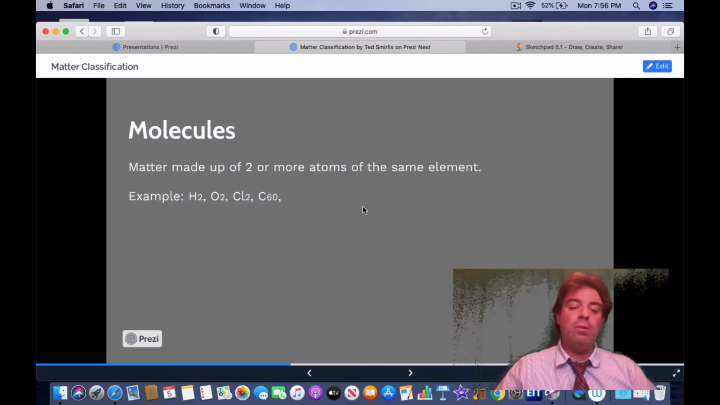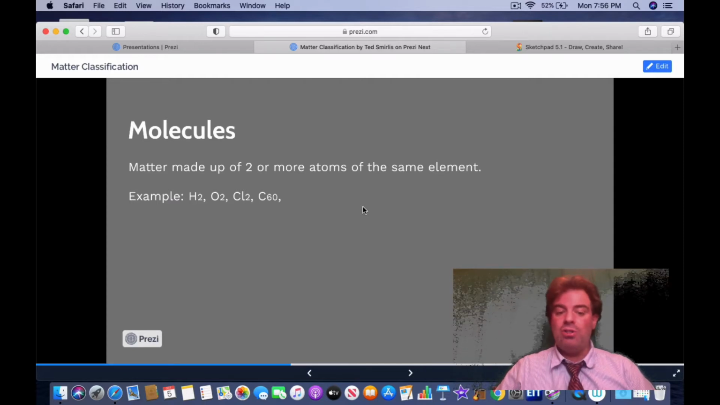A molecule is matter that is made up of two or more atoms of the same element. Notice how now hydrogen is diatomic. It falls under the category of molecules. Oxygen, again diatomic, falls under molecules. Chlorine, diatomic. Even carbon-60. Anything other than one is going to fall under the category of molecules.